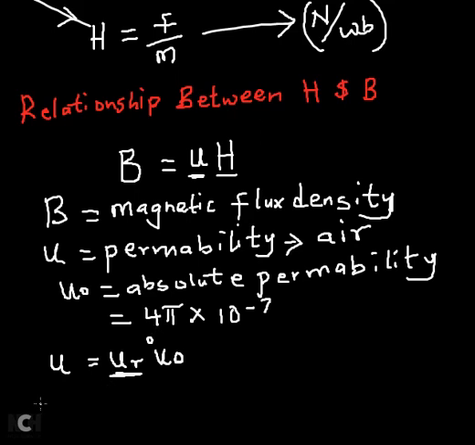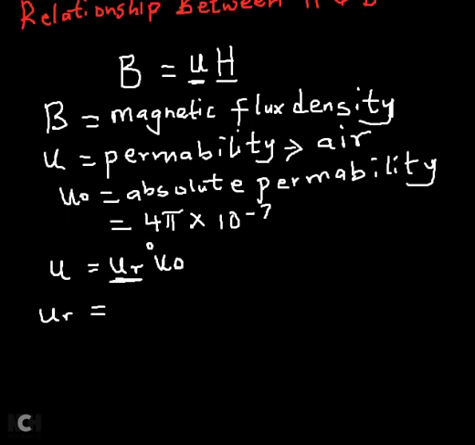So this particular factor UR, for convenience, let me call it U, but this symbol is not really U, we call this symbol mu. For simplicity, I will just give it a name. The important thing is for you to know what that symbol represents. So the symbol UR is what we know as relative permeability.